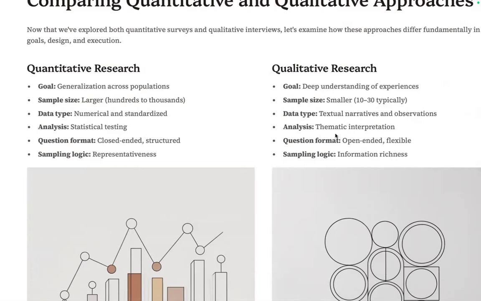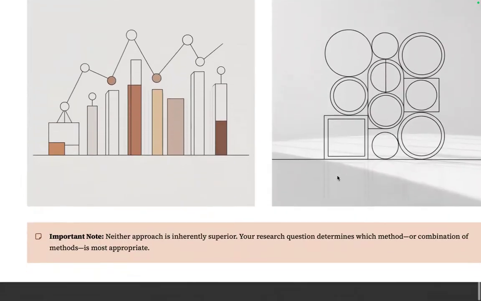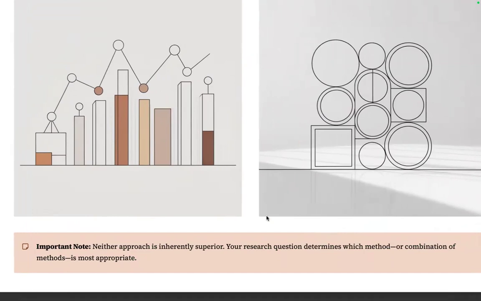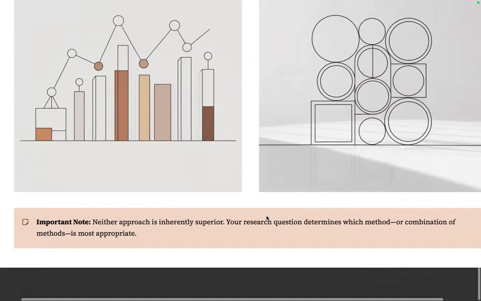The other one, very thematic. Here, very close-ended and structured. Here, it's open-ended and flexible. Here, the goal is to be generalizable, representative. Here, you look at those who have information or expertise. Take note, neither approach is inherently superior.